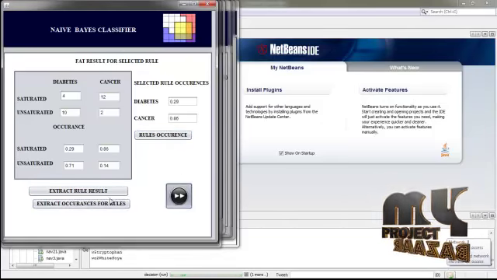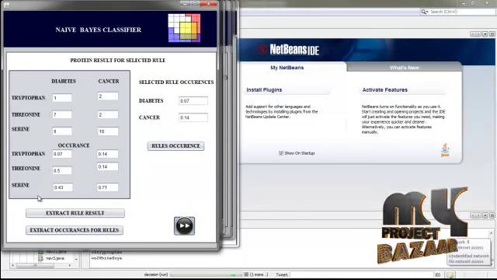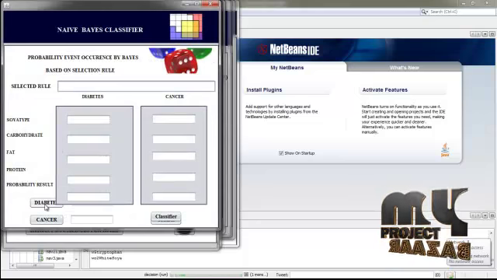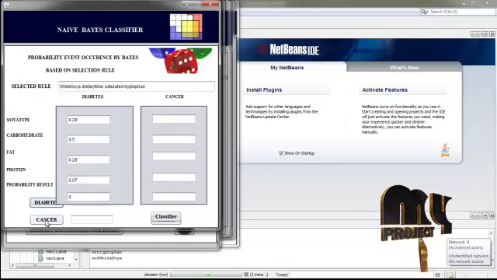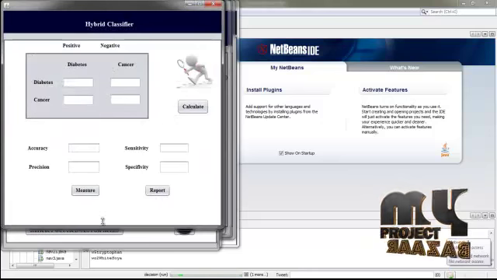This will be continued for the child node. And then finally we have identified the diabetes and cancer result and then classify.